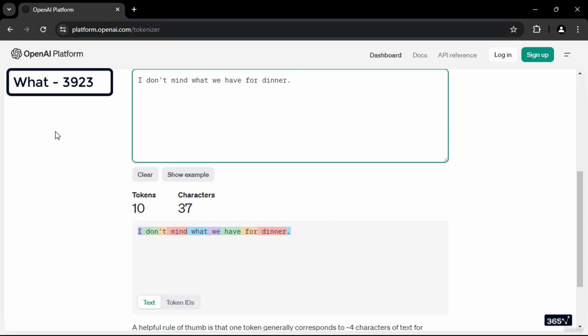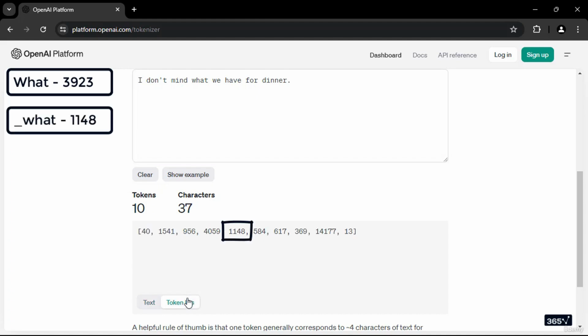Here, the token containing the word what, in lowercase, includes a preceding space. This indicates that the word sits in the middle of the sentence, likely a statement. As a result, the ID of this token is different from that of the previous sentence.